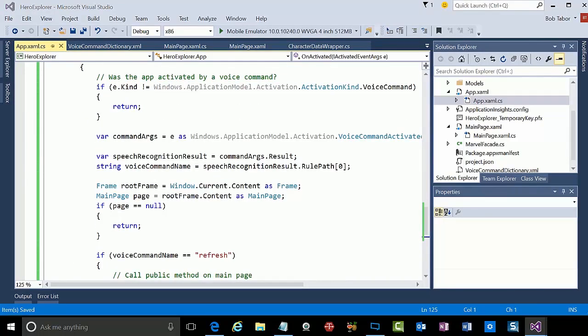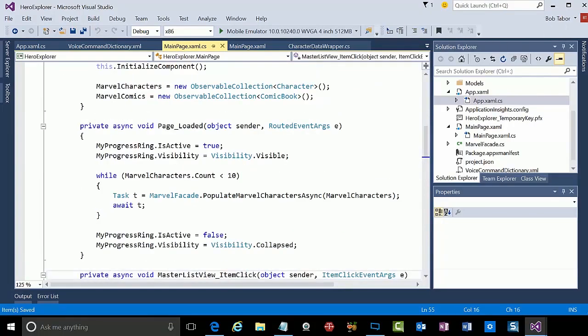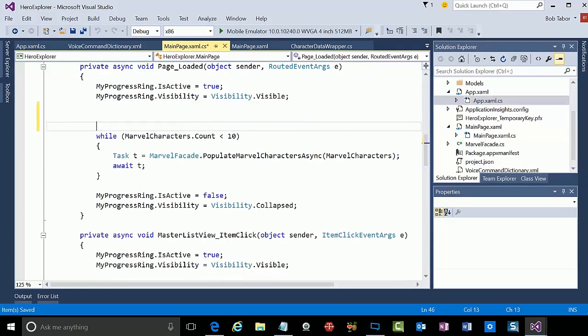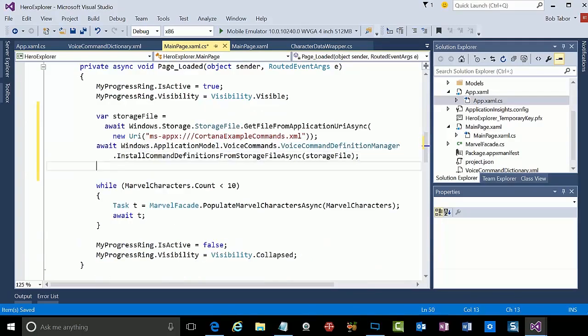Now in the MainPage.xaml.cs, what I want to do in the page loaded event is to actually load up that voice command dictionary file. So I think I'll actually do that first before we go off into populating the Marvel characters. I'm just going to go ahead and paste in this code right here. And we'll change the name of the file, because I named this one voiceCommandDictionary.xml. Otherwise, everything can stay the same.